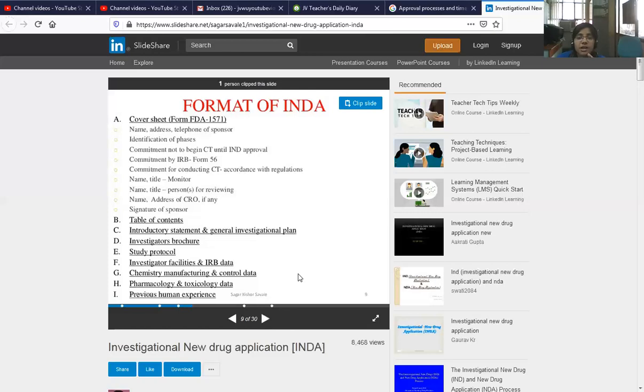Next one is investigator brochure, and next one, also a very important part of the format of the INDA, is study protocol, and investigator facility and IRB data. Next one, chemistry, manufacturing and control data. Pharmacology and toxicology data, and last one is previous human experience.